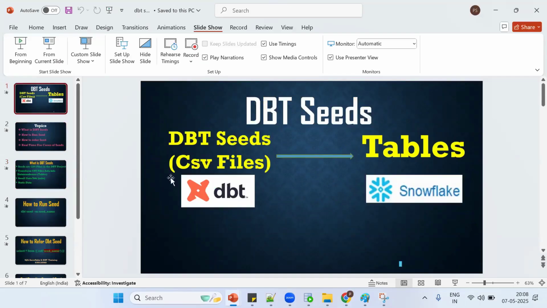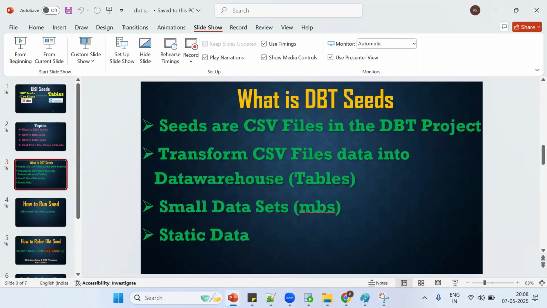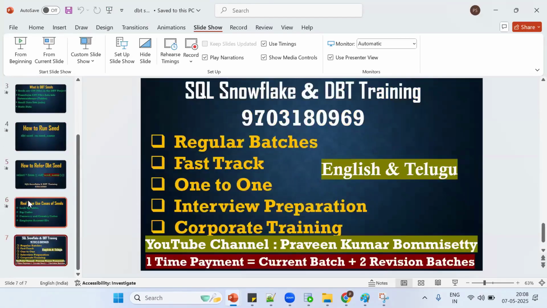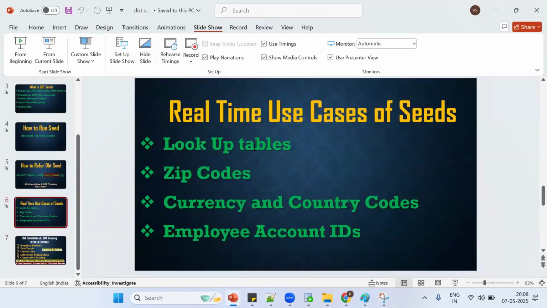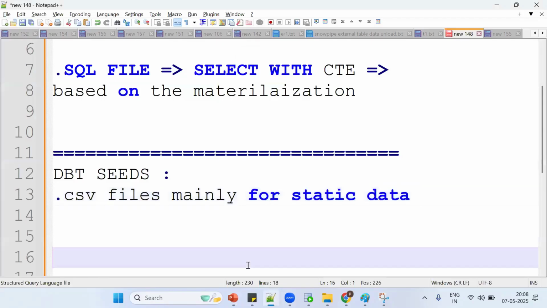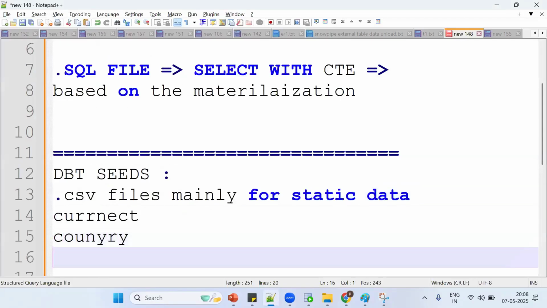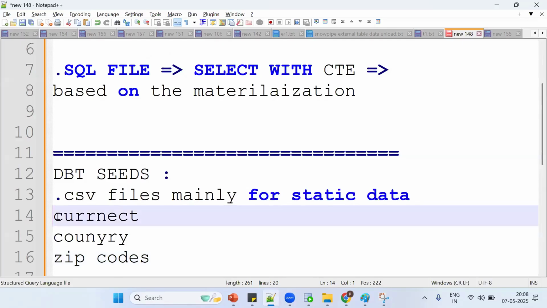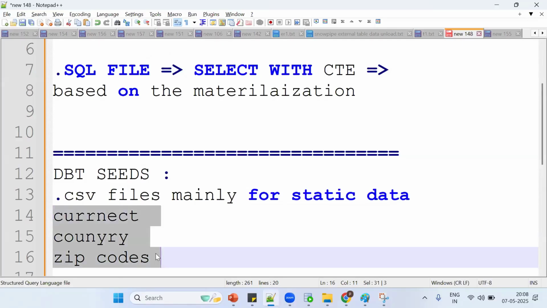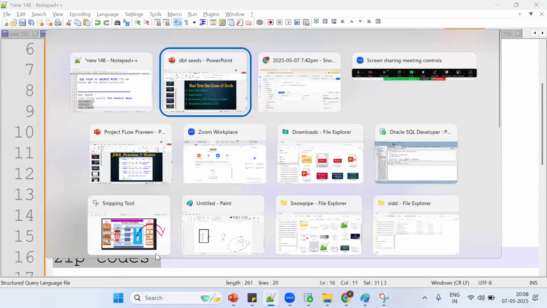This is mainly for static data and small data sets. The use cases are mainly lookup tables, zip codes, country codes, currency. Suppose I want to handle currency details, country details or zip codes. This is static data and will not keep changing. So for this purpose, we should go for the seeds concept.